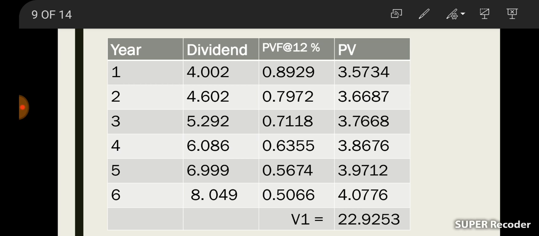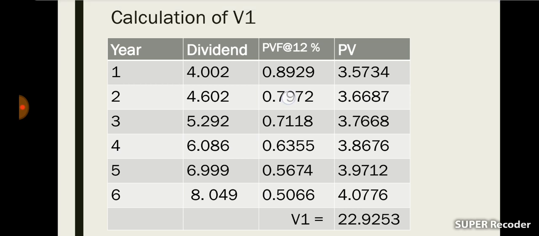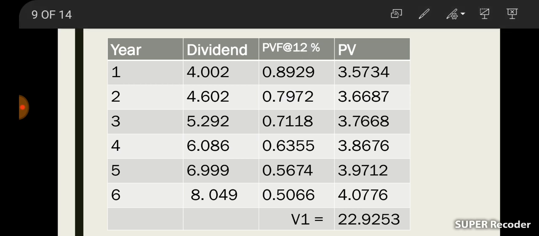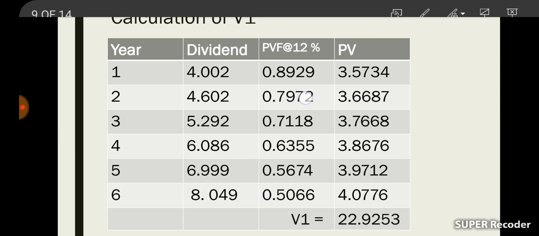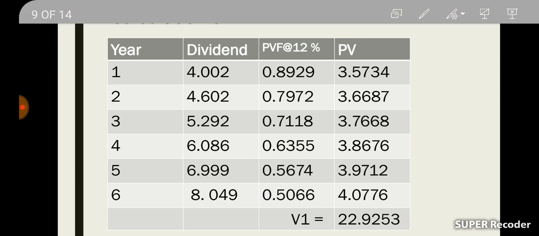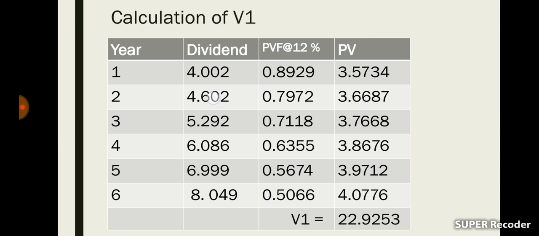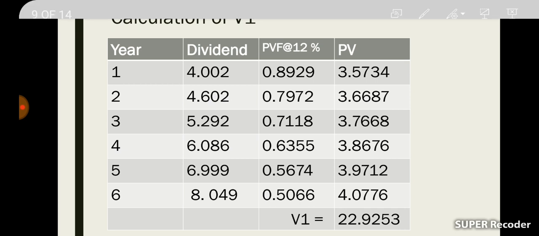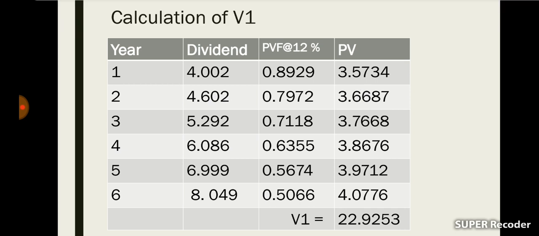Then the second year's dividend is multiplied with the second year's present value factor at 12%, that is 0.7972. Multiplying 0.7972 with 4.602, we will get the present value of the dividend in the second year, that is 3.6687.